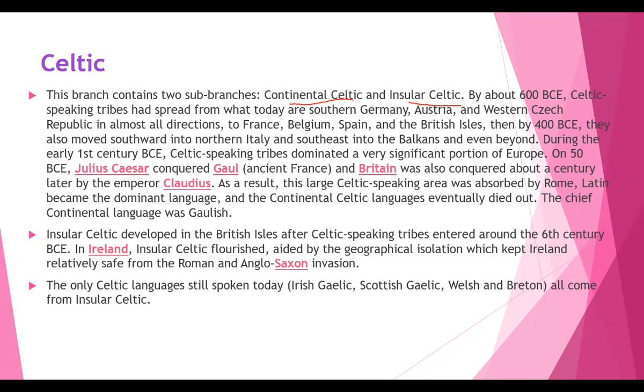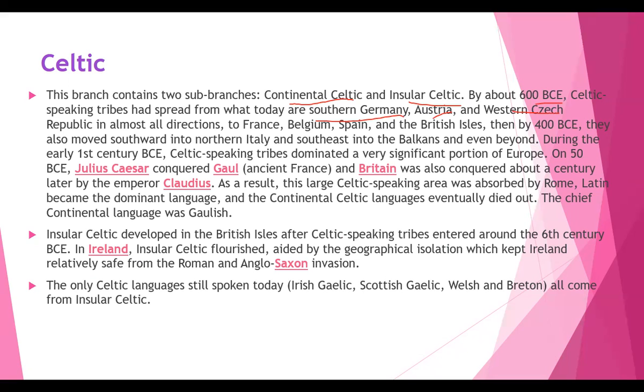By about 600 BCE, Celtic-speaking tribes had spread from what today is southern Germany, Austria, and western Czech Republic in almost all directions, right? To France, Belgium, Spain, and the British Isles.